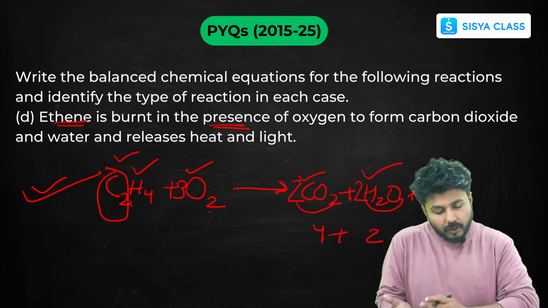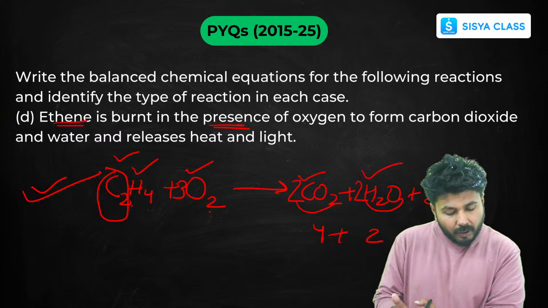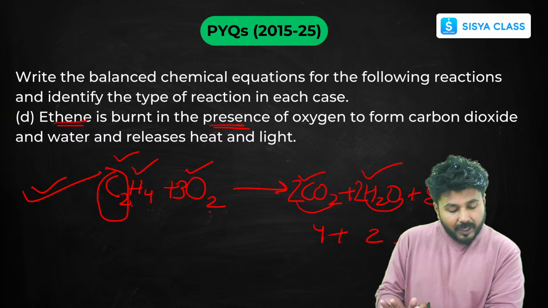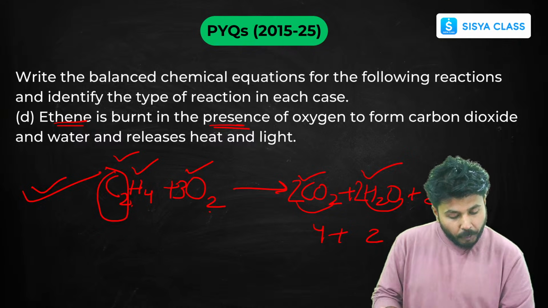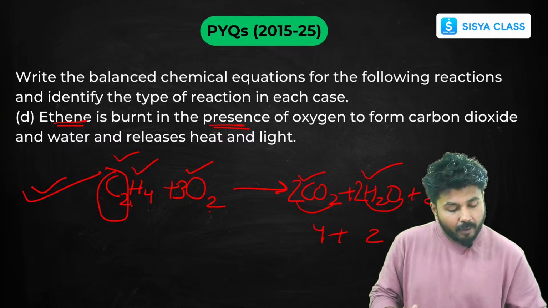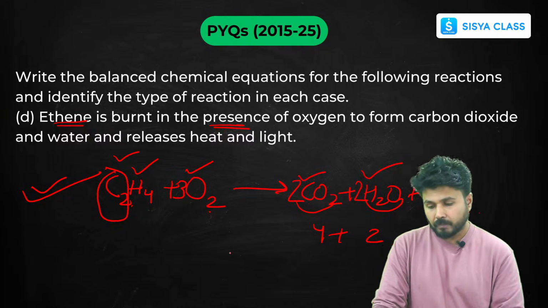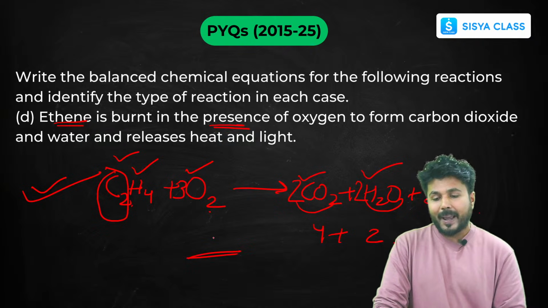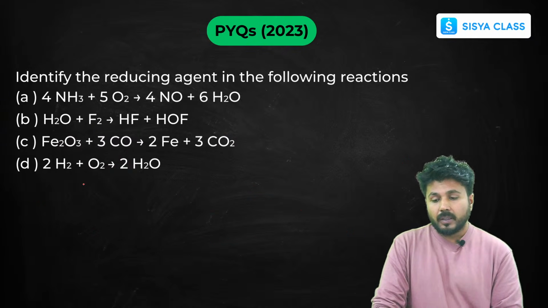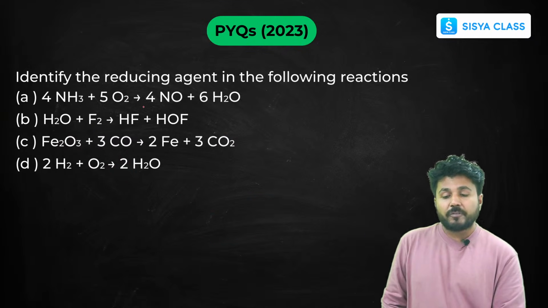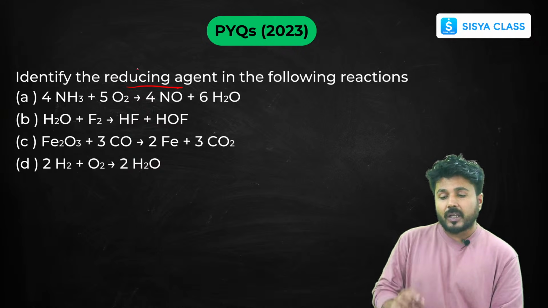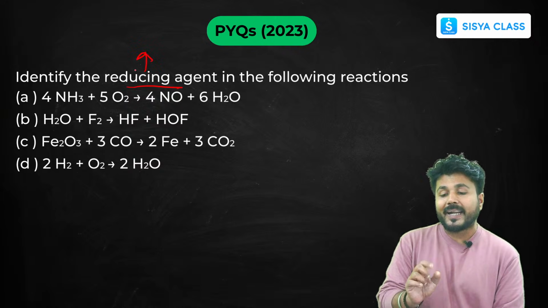But after the completion of this video, it will be there on YouTube. You can just go through it, go through oxidation and reduction, and come with your doubts when we'll be doing our next class. Okay. Now this is your balanced reaction of ethene. Now some reducing agents, we have to find reducing agents. No, sir, I am just telling you the trick for identifying reducing agents.